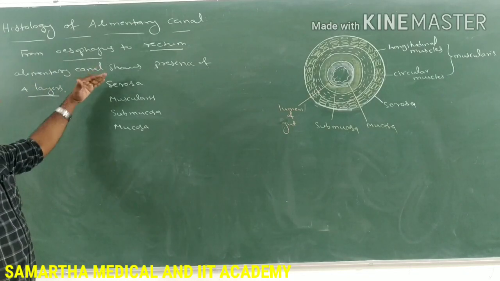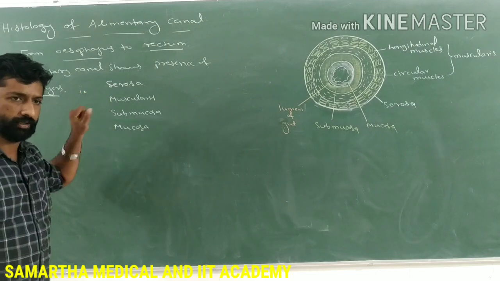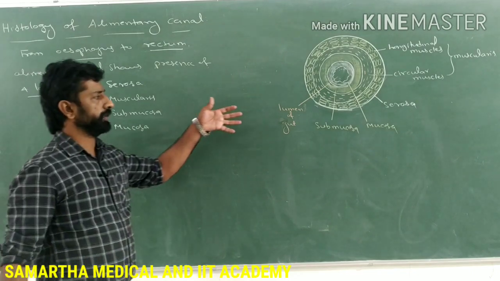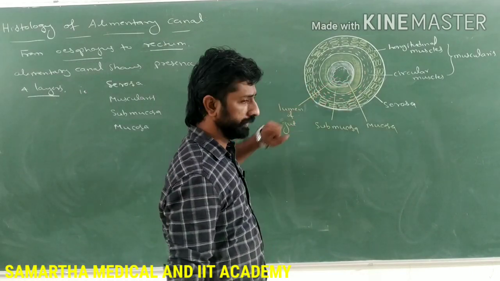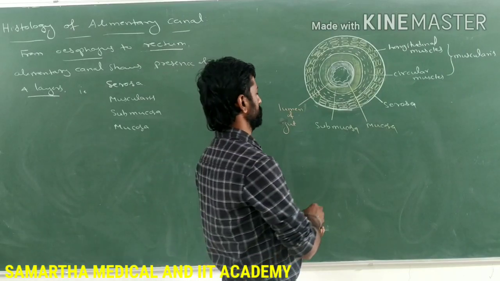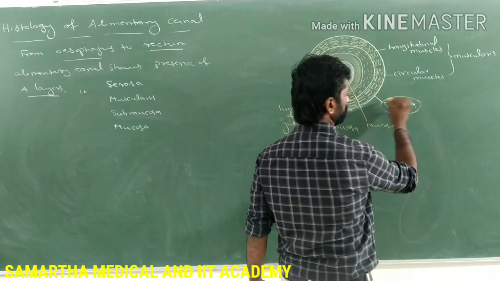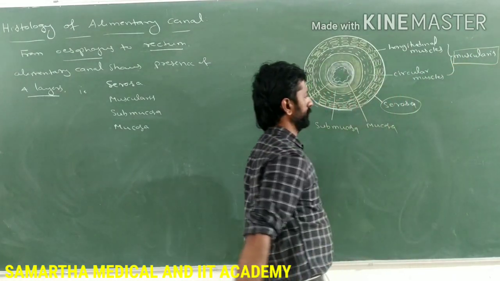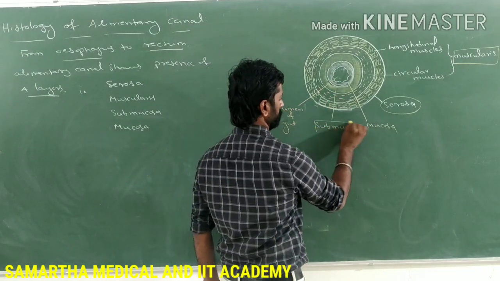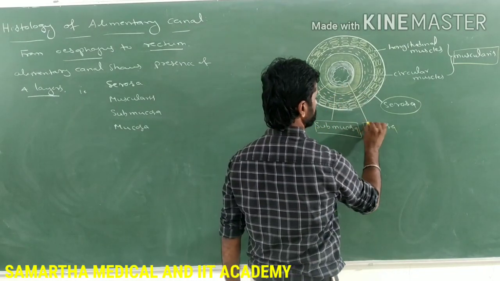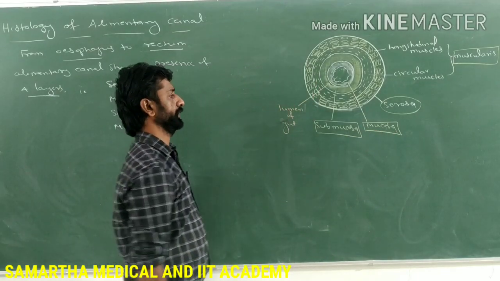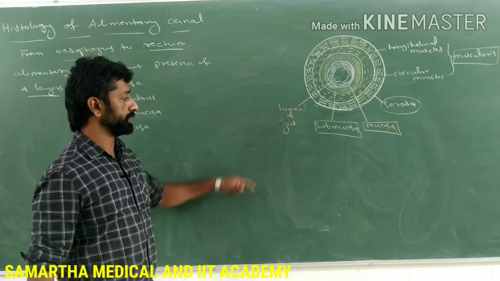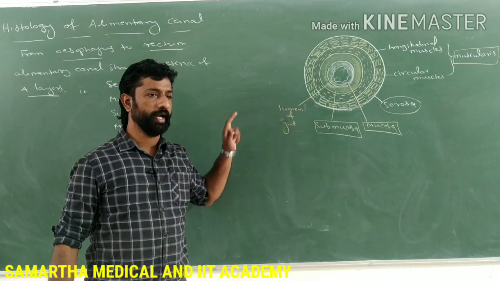So histology means we need to study what type of tissues are present in these different layers of the alimentary canal. See, in this diagram you can find the four different layers. The outermost is serosa, the next is muscularis, the third is submucosa, and the innermost is mucosa. After the mucosa, the empty cavity present is called the lumen of the gut, or the lumen of the alimentary canal.